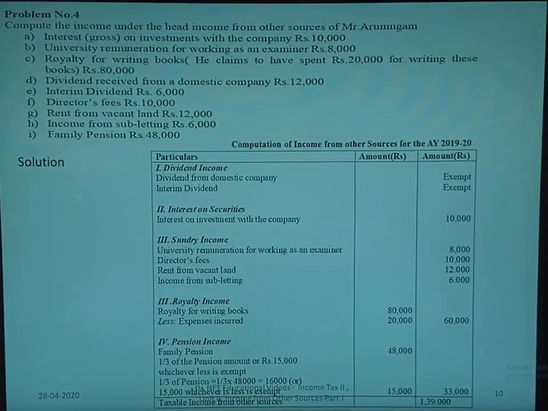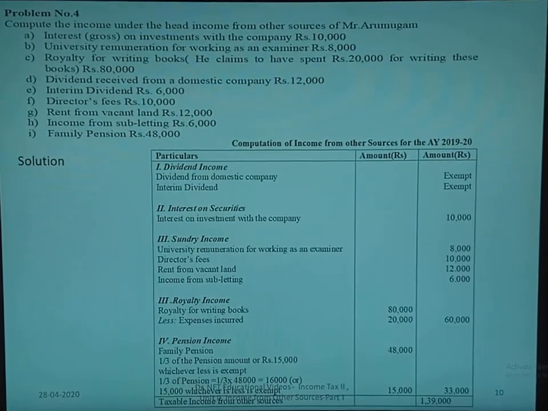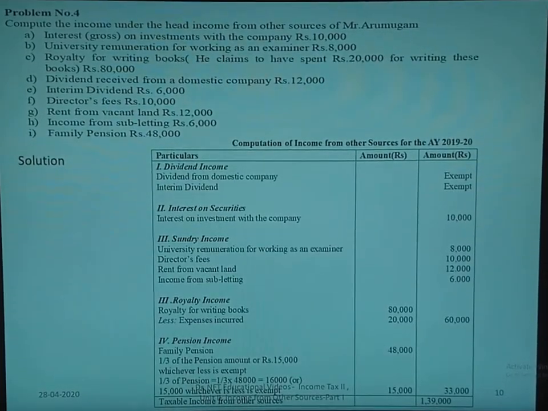Problem number 4. Compute the income under the head income from other sources of Mr. Armugam. Interest on investment with the company, gross interest is 10,000. University remuneration for working as an examiner, rupees 8,000.